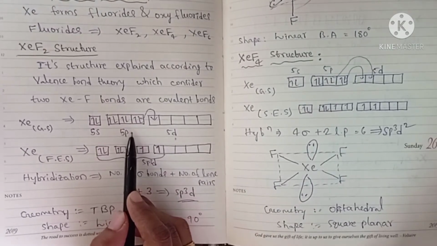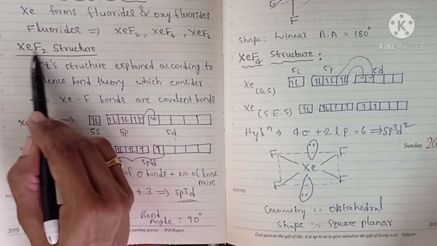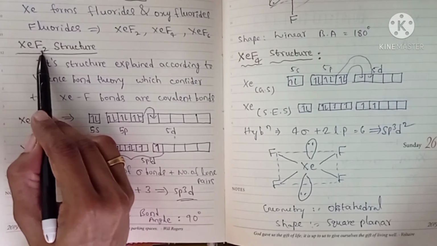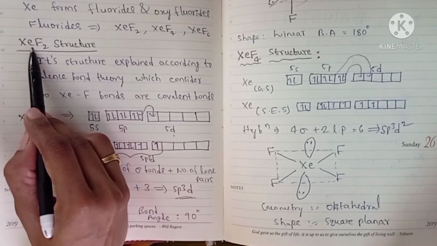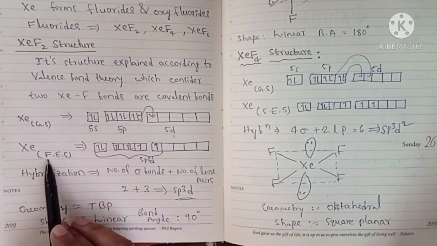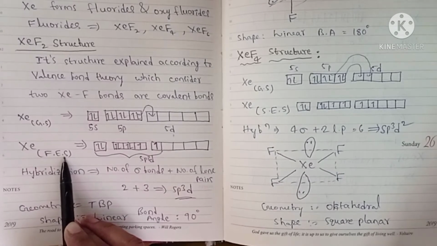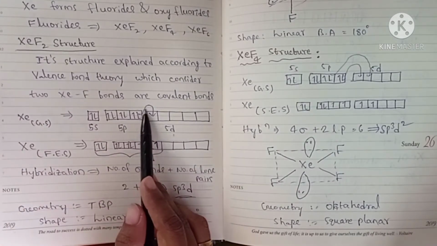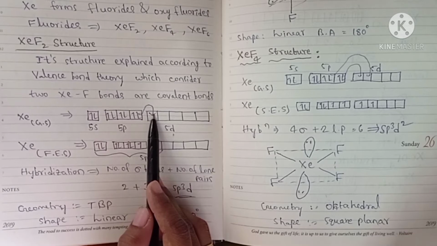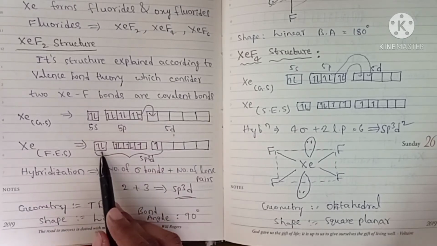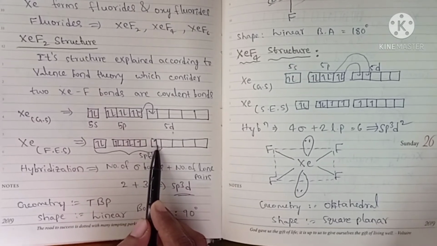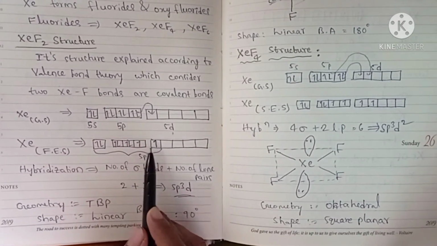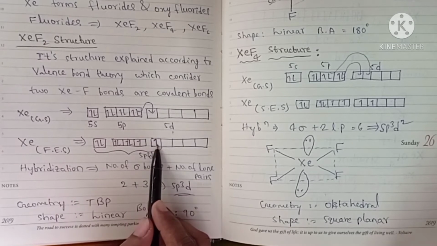But in excited state, here in XeF2 how many bonds are there? Two bonds are there. So it needs how many unpaired electrons? Two unpaired electrons. That's why it undergoes the first excited state. So this electron is excited to an empty d orbital and it will form two unpaired electrons. Now it will be able to form the two bonds. Both of these bonds are sigma bonds.